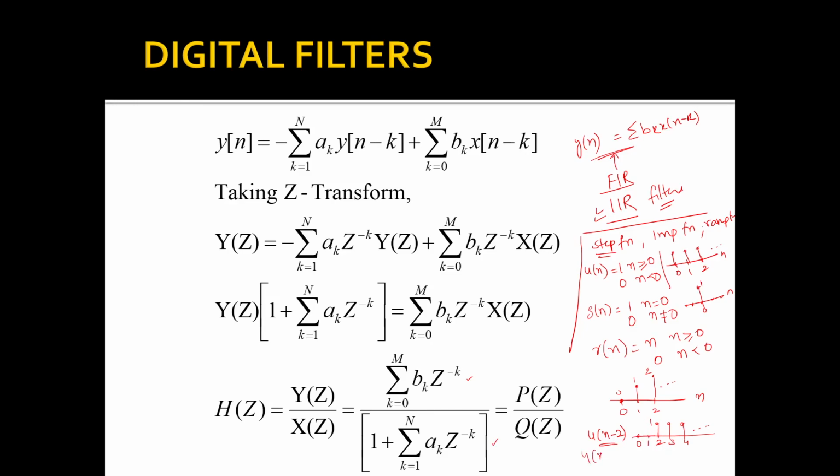Similarly, if I have u of n plus 2, what does this mean? This means that the step function has been shifted to the left by 2 units. That means now for n greater than or equal to minus 2, the amplitude of the samples is 1, and for n less than minus 2, it is 0. So this is about time shifting. Similarly, if you have forgotten any concepts which you had studied in signals and systems, you have to go through them.